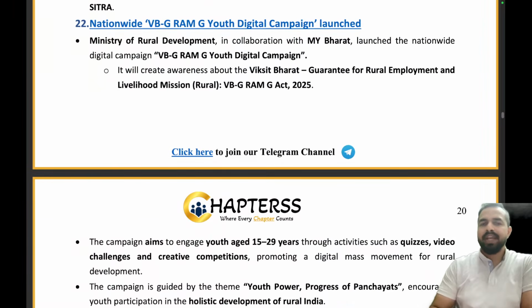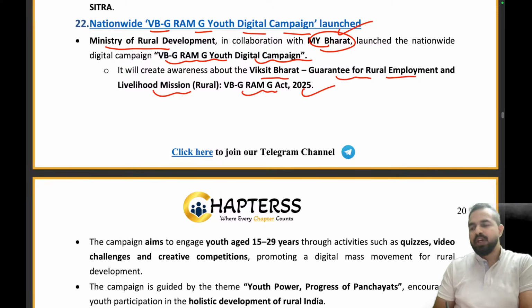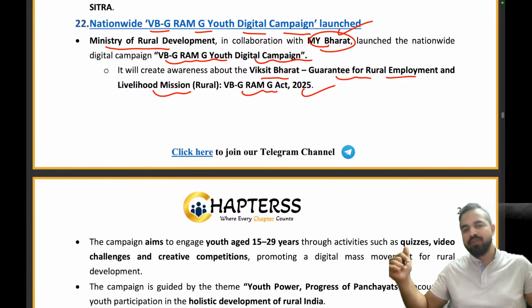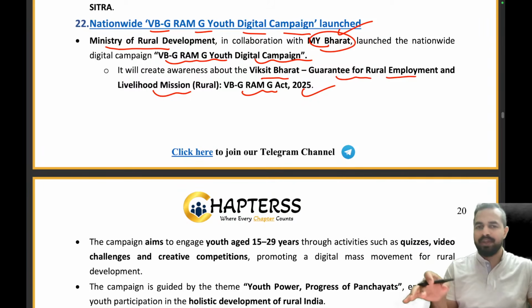Moving ahead to the next article, the nationwide VBG Ramji Youth Digital Campaign has been launched. Right? So the Ministry of Rural Development in collaboration with the My Bharat has launched the nationwide digital campaign VBG Ramji Youth Digital Campaign, which stands for Viksit Bharat Guarantee for Rural Employment and Livelihood Mission, VBG Ram Act 2025, which was passed recently in the month of February. Right? So we will be covering this complete bill in a very detailed manner in the month of February preparation. Clear?